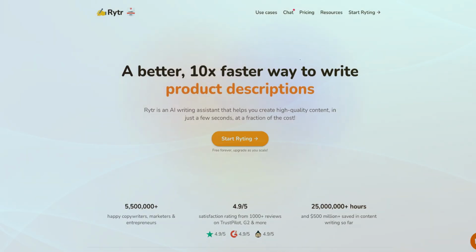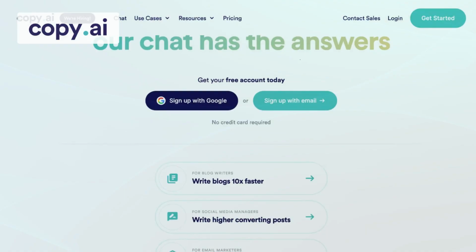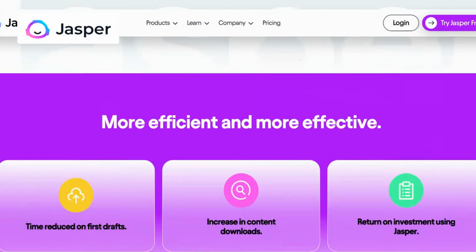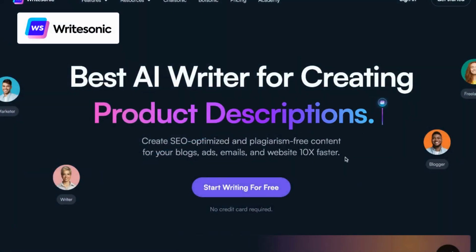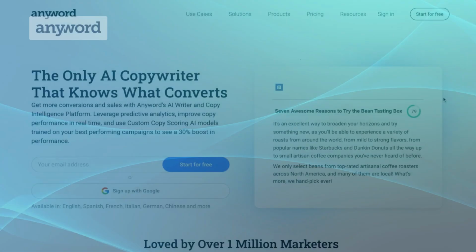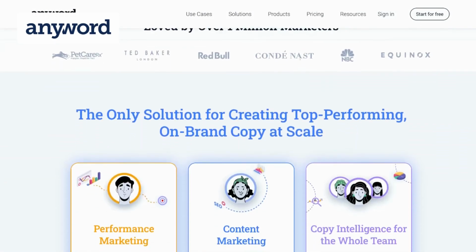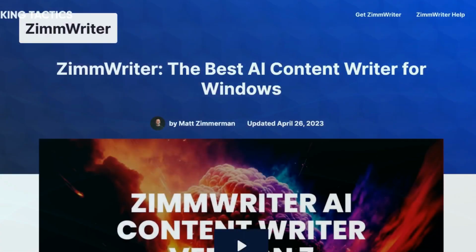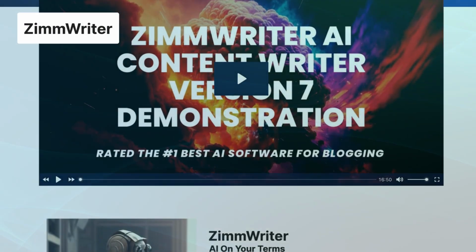Compared to Writer AI, Copy AI stands out with its wide range of AI-powered writing capabilities. Jasper, on the other hand, focuses on generating human-like text, adding a touch of authenticity to the writing projects. If you're looking for a user-friendly experience and versatile content generation, Writersonic is an excellent choice. Meanwhile, Anyword excels at quickly generating high-quality content, making it an ideal option when you're pressed for time, but still want exceptional writing results. Lastly, we have Zimmwriter, a tool that emphasizes SEO optimization and content planning.